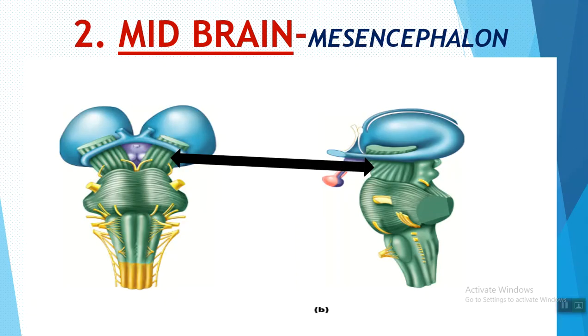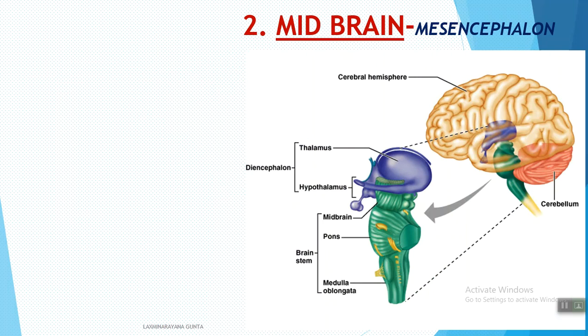Coming to the second part of the brain, that is the midbrain. It is the location of the midbrain. You can clearly see that. Look at this picture. It is the lateral view and the dorsal view of the midbrain. This is the exact location of the midbrain. It is a small portion, called the mesencephalon.